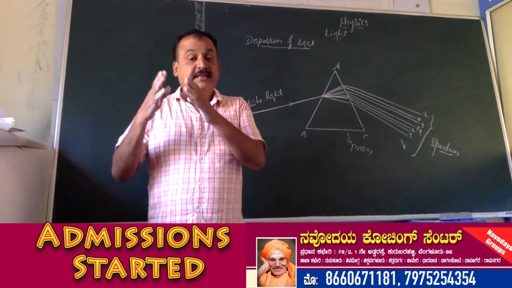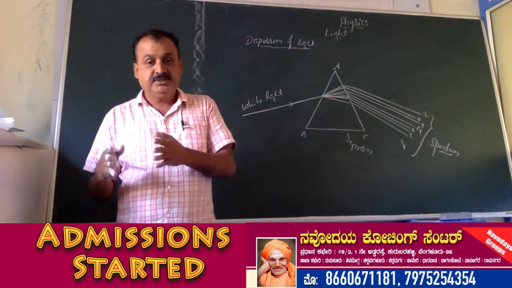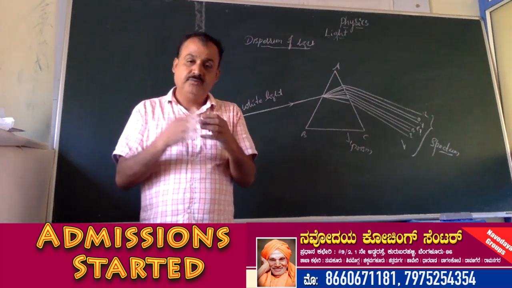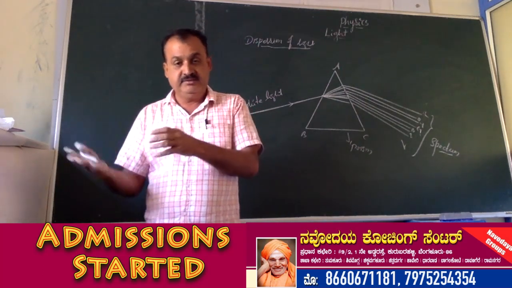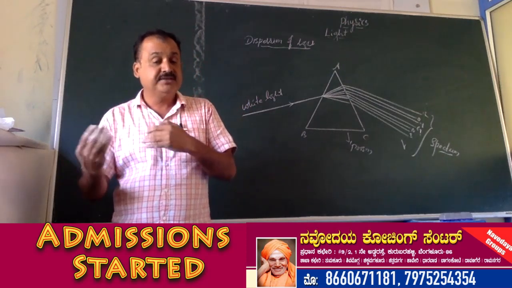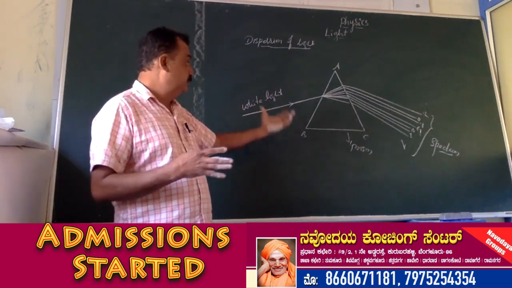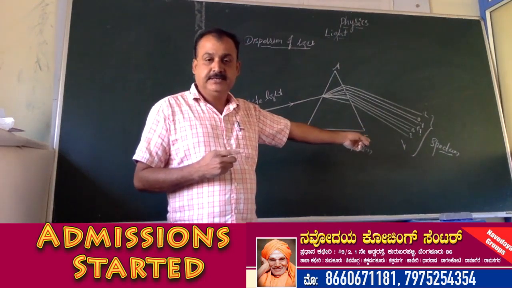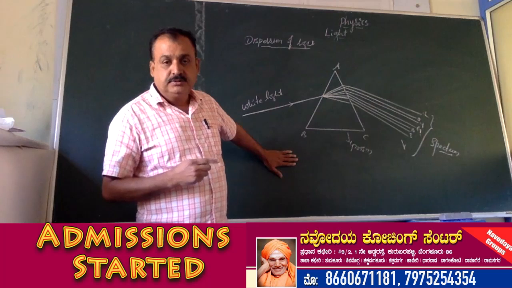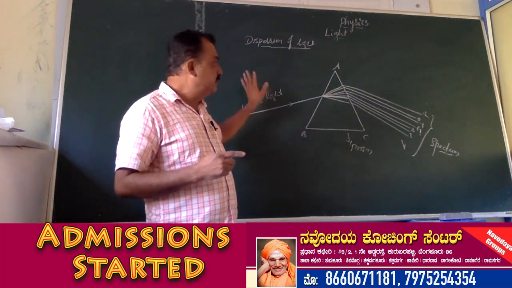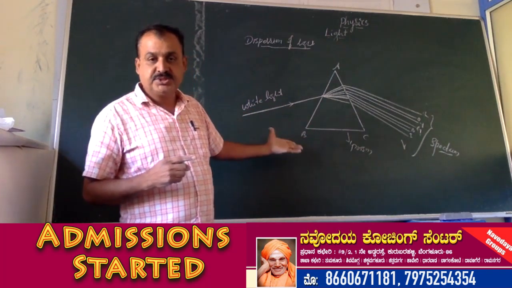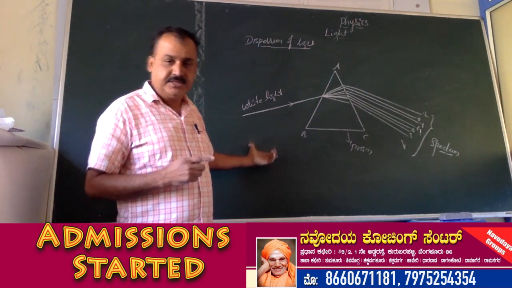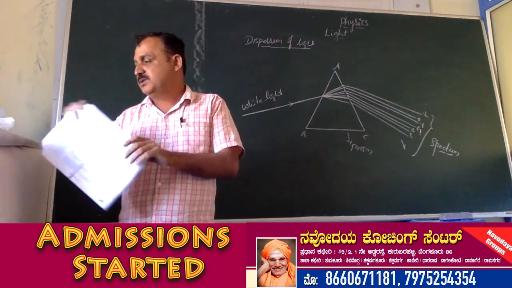and lens, types of lens, uses of concave lens and convex lens. Convex lens is called converging lens and concave lens is called diverging lens. What are the uses of convex and concave lens? And the dispersion of light and the spectrum of light. All these concepts you have to discuss today. So based on all this, how do they ask the questions in this part? Okay, understand? Now, come to the questions.